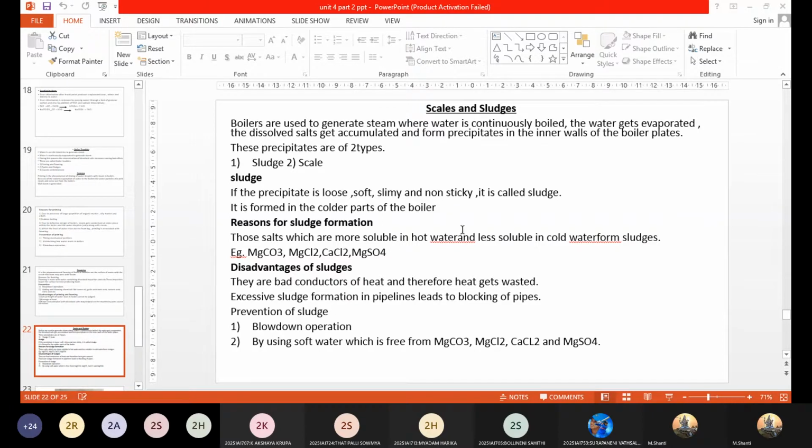On boiling continuously, the concentration of the salts present in the water will slowly increase. A point is reached where the concentration of dissolved salts progressively reaches the saturation point. Initially these salts will start dissolving, but at some point of time it reaches saturation. Now, saturation means what?